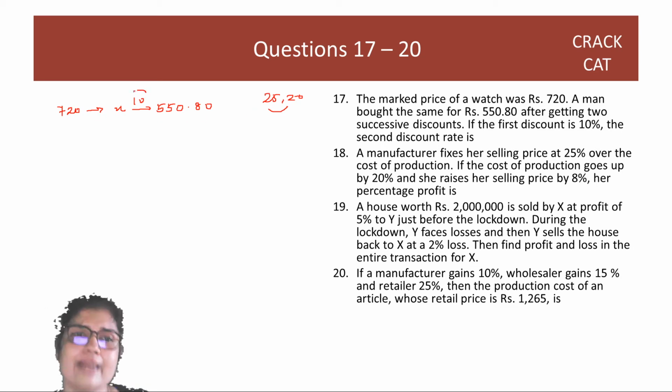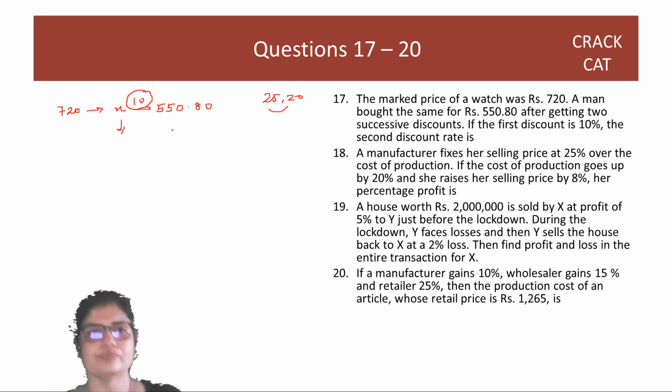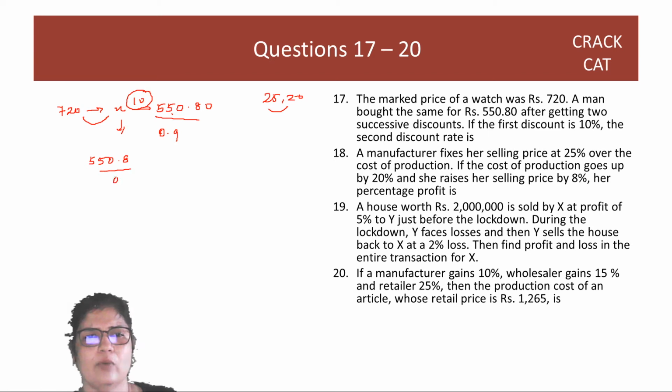So we use this 10% discount, we find X, and then we'll know what is the other discount. Or you could start with this also and give a 10% discount, whichever way you want to look at it. I'm dividing this by 0.9 because of the 10% discount. So 550.80, if I divide by 0.9, I get 612.